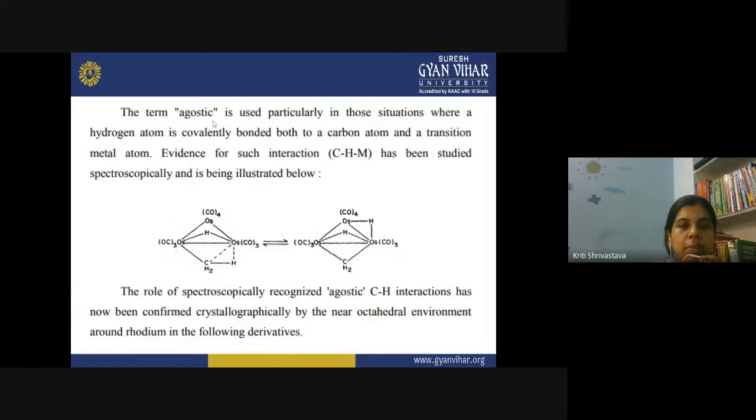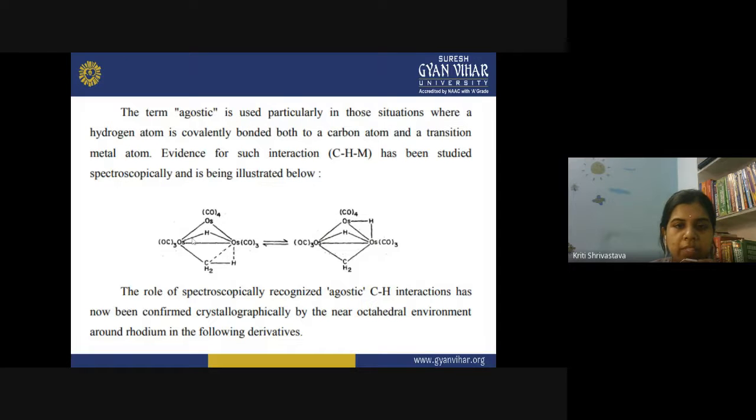The term agostic is used particularly in those situations where a hydrogen atom is covalently bonded both to the carbon atom and a transition metal atom. My hydrogen is bonded to carbon as well as the transition metal atom. Evidence for such interaction has been studied, and we also have spectroscopic evidence in support of this theory.